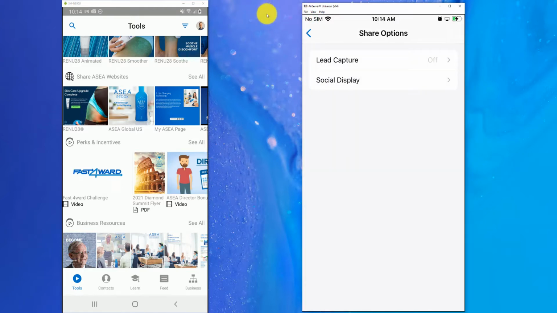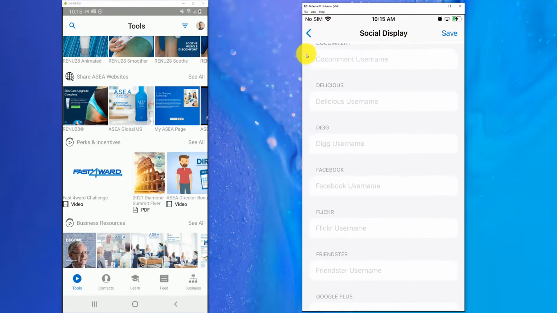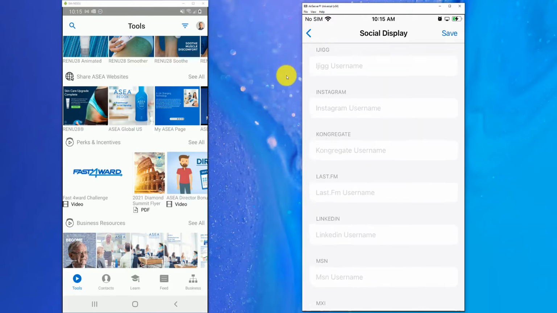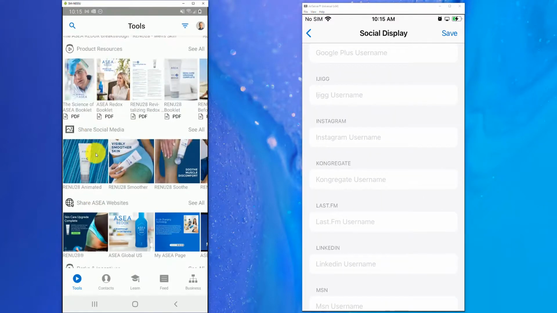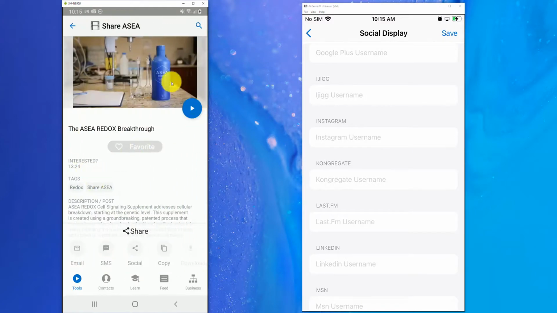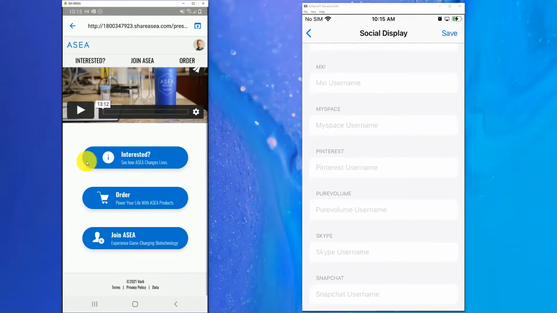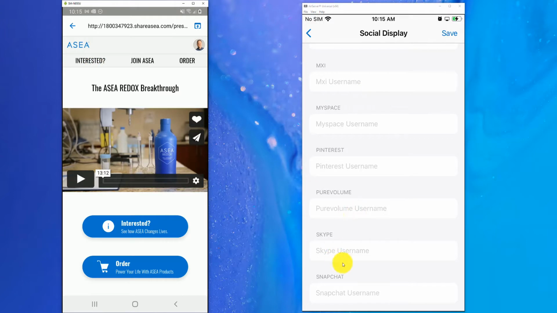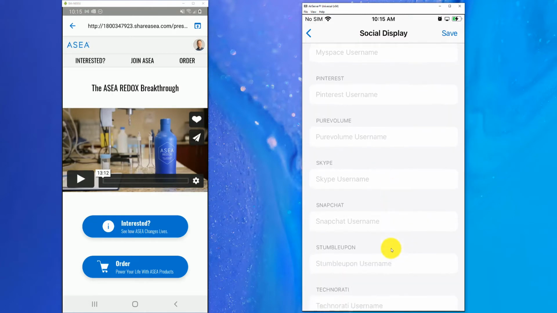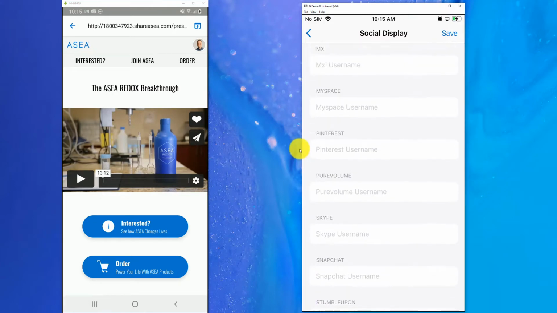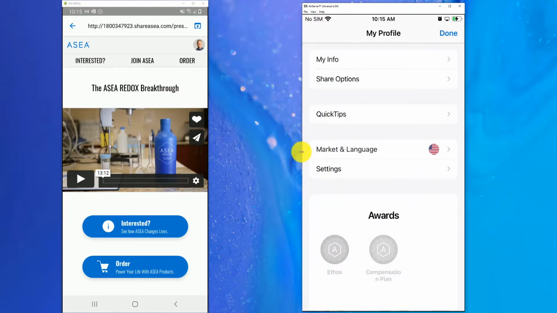As we get into some of the more features that we're planning on launching this year, that lead capture area is going to be a very powerful tool. Social display: if you have other social media usernames and things like that that you want to share on these different sharing pages, for instance, when you preview one of these images, you can add these social media images to show up at the bottom of the page. So when they go to these little player pages to watch your content, they'll be able to quickly access your other social media icons and your other areas.